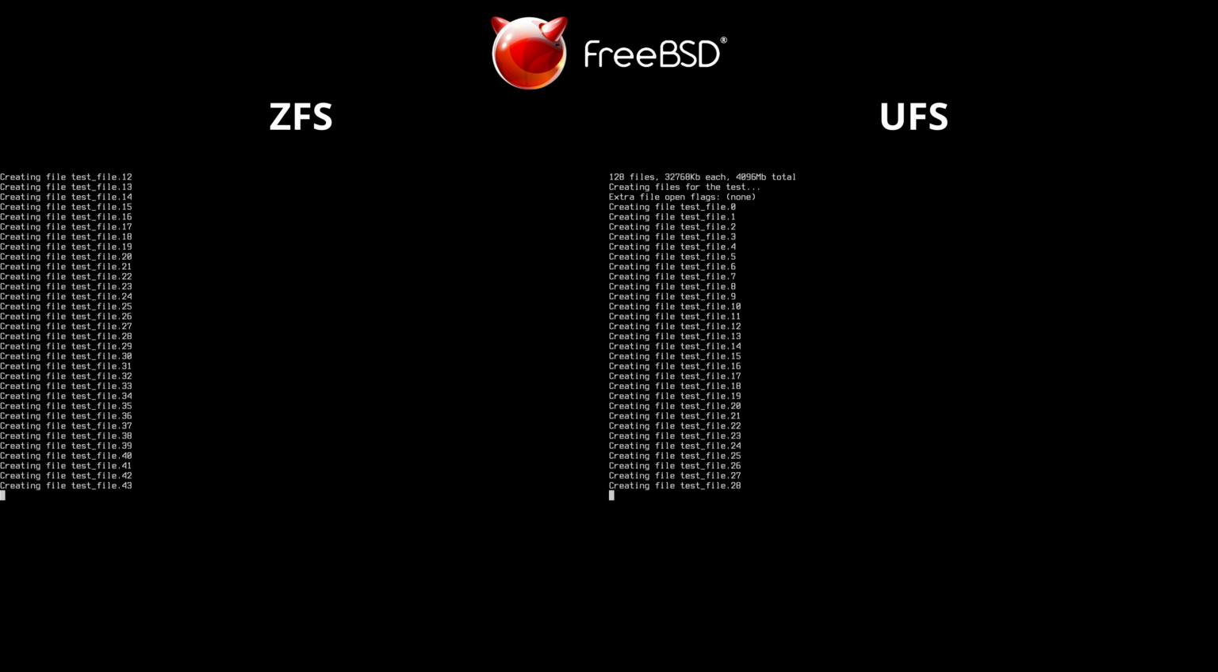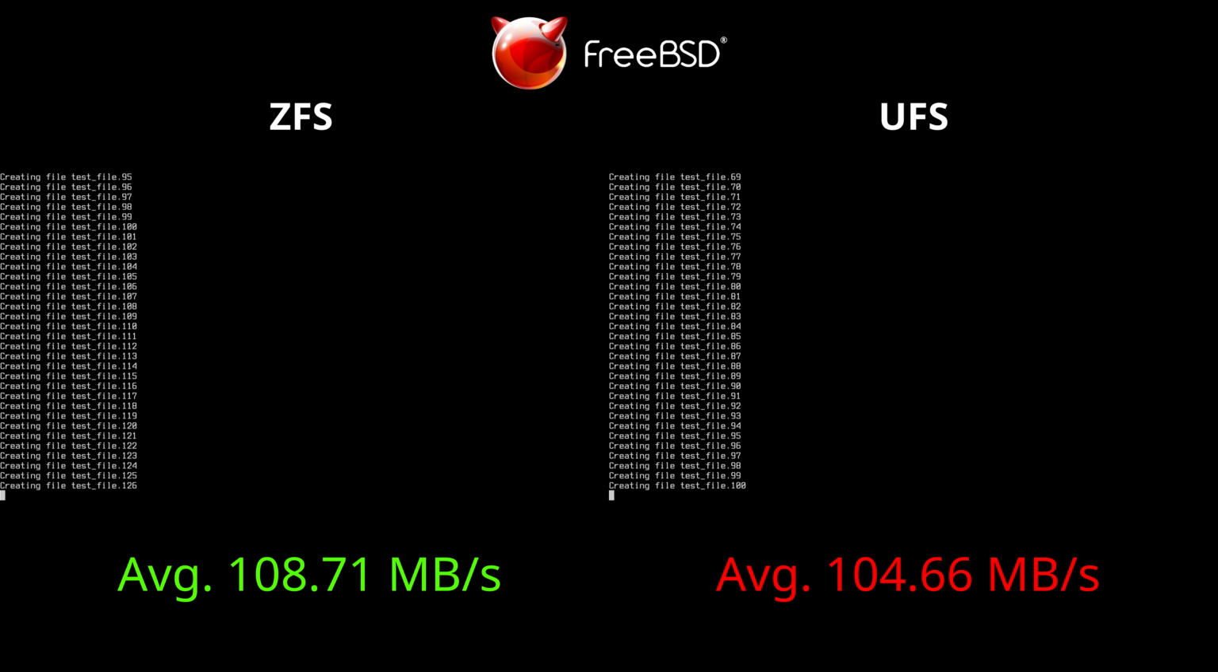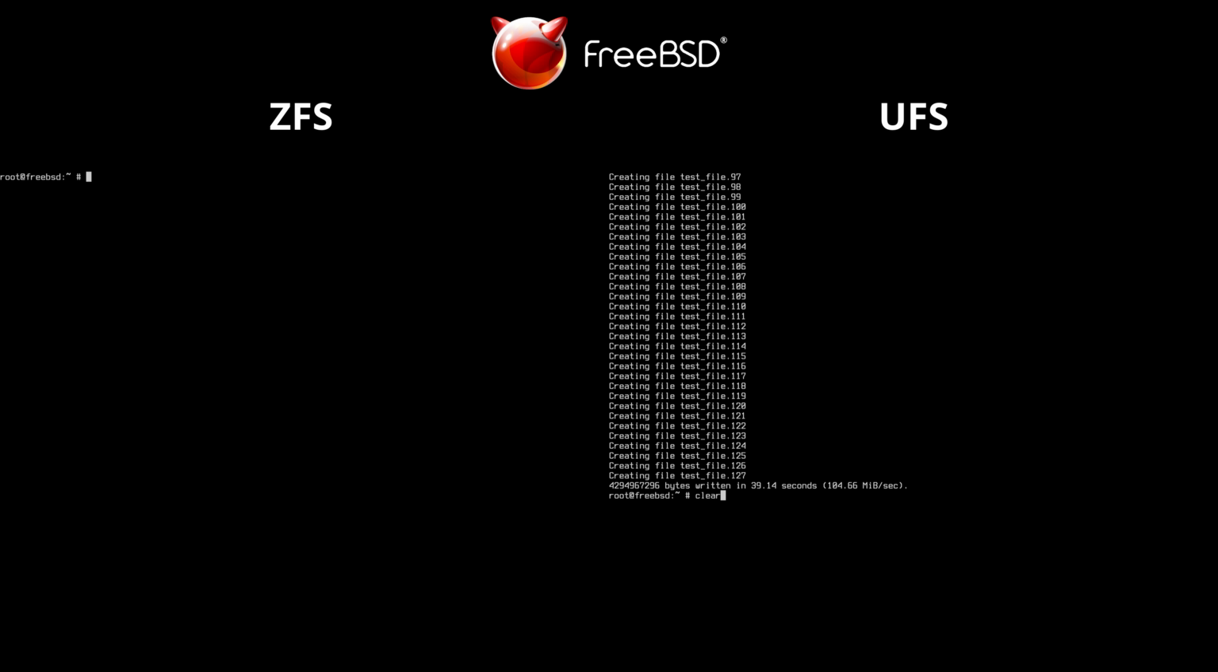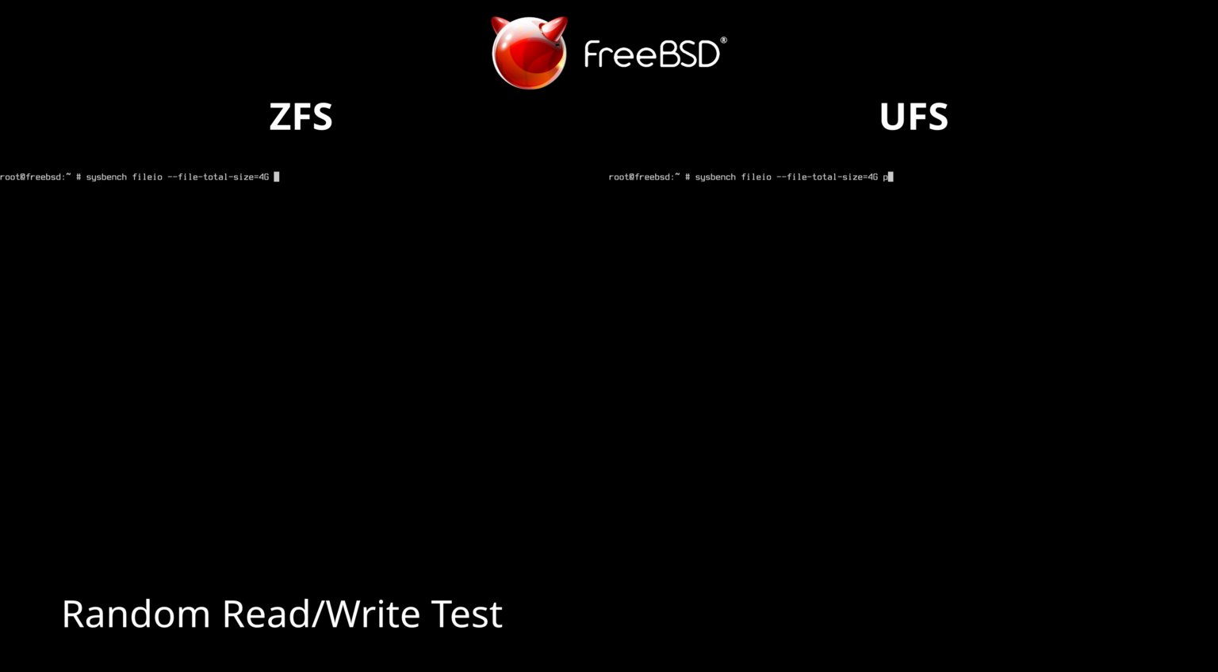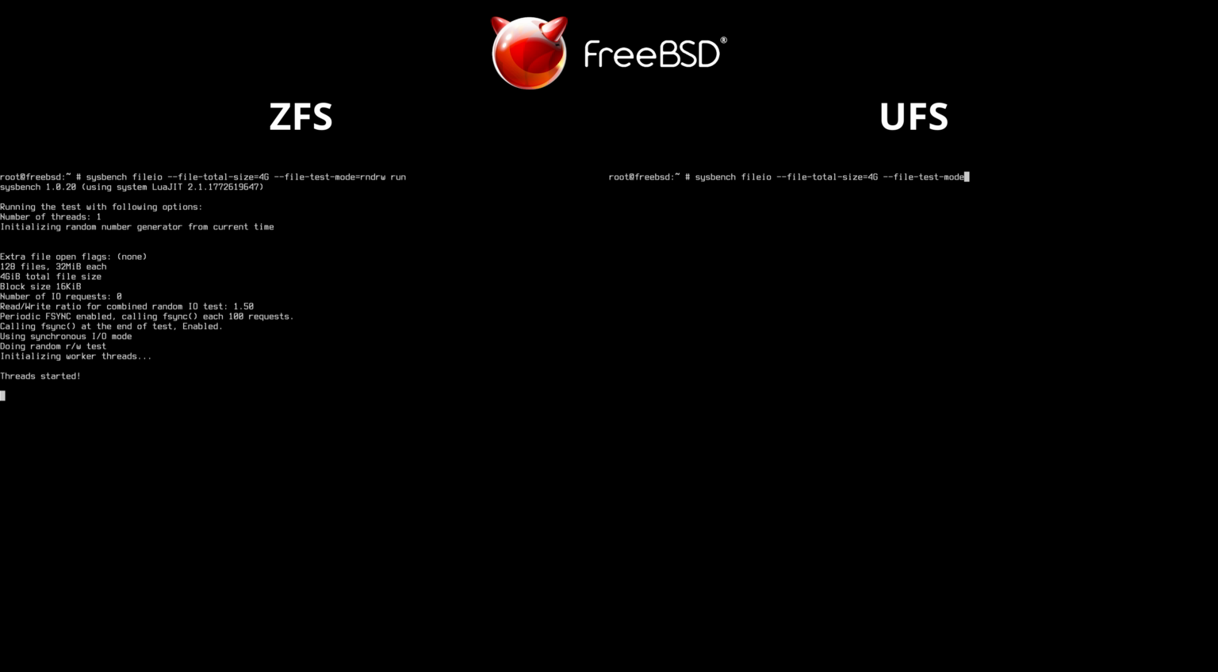This initial step generates base files used in subsequent read and write tests to measure the exact file system performance level. Although both systems are around 100 megabytes per second, Z has a slight advantage of 4 megabytes when compared directly with U. We run Sysbench in FileIO mode with 4 GB of data performing random reads and writes to simulate a real mixed load environment.